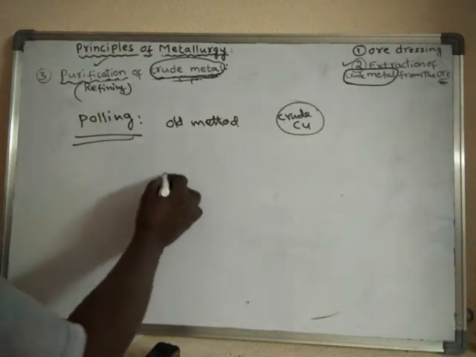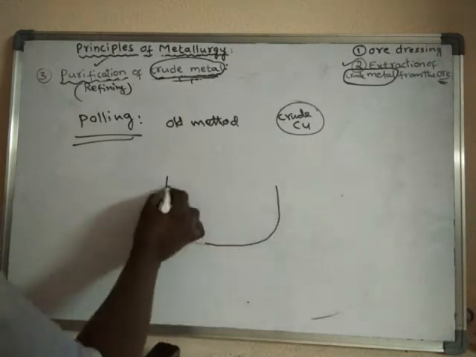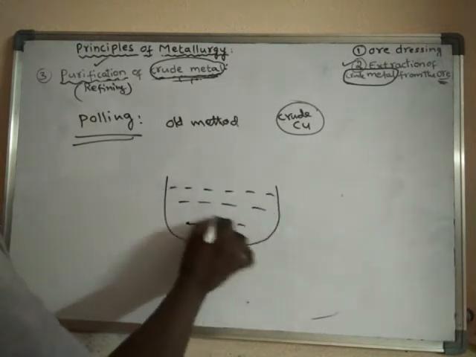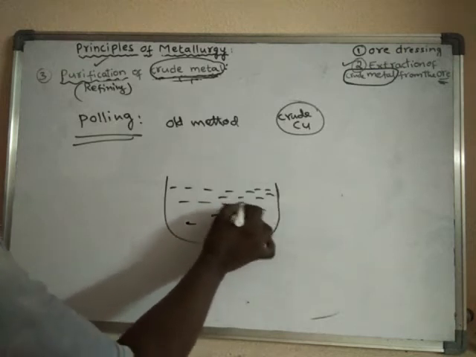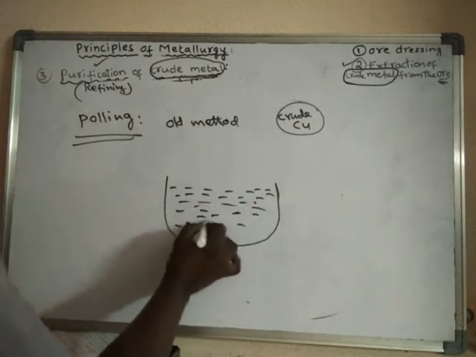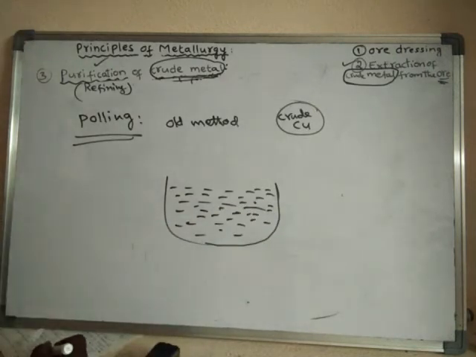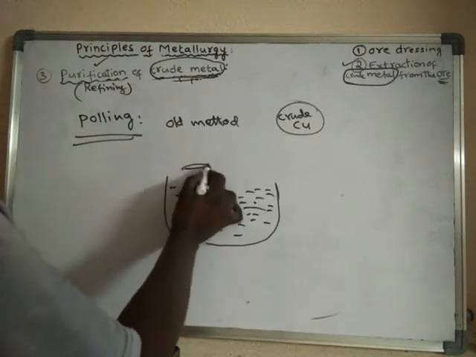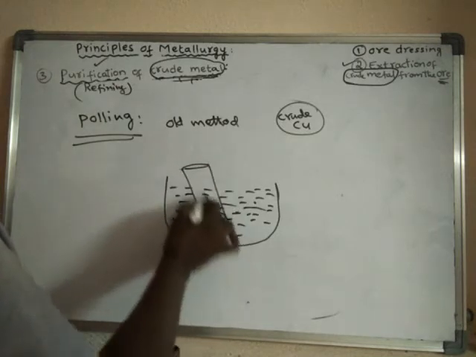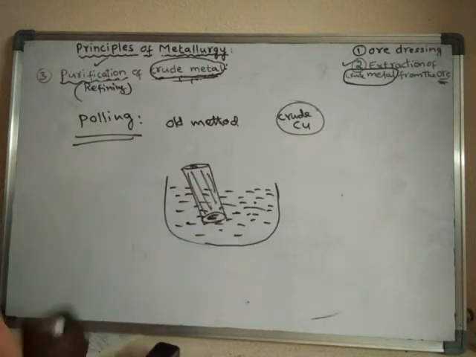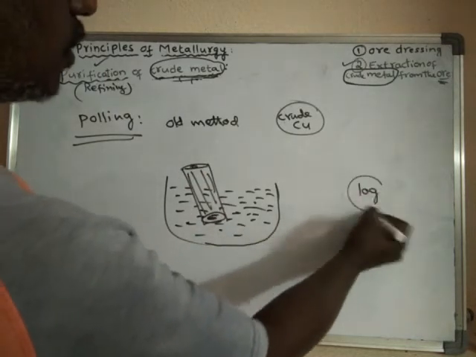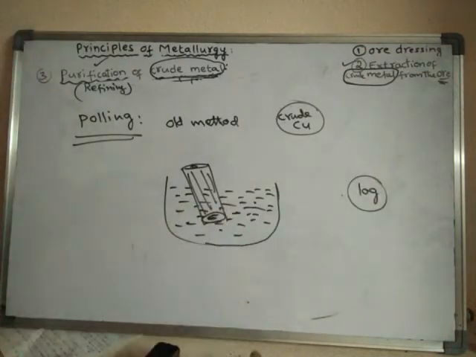See, in this method, what happens? The molten metal we have to take. The molten metal is stirred with green logs, log poles or green wood. Wood log means a piece of wood. It is called a log. Actually we have to take these logs, which are green wood.